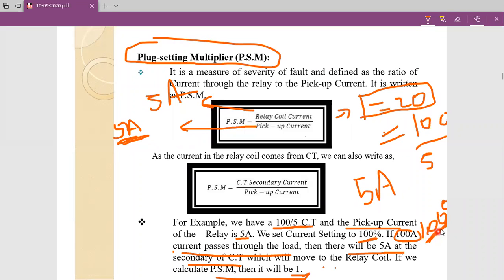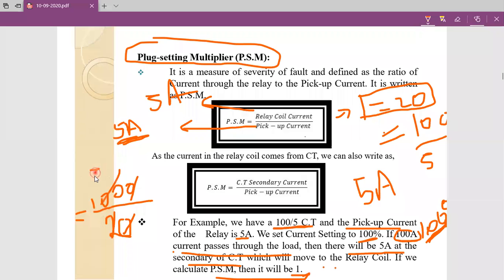Here the primary current is 1000 amperes. What about the secondary current? We know the given current transformer ratio, which is 20. By knowing this ratio, we can calculate the secondary current. Secondary current of the current transformer is equal to primary current divided by the current transformer ratio, so 1000 divided by 20.